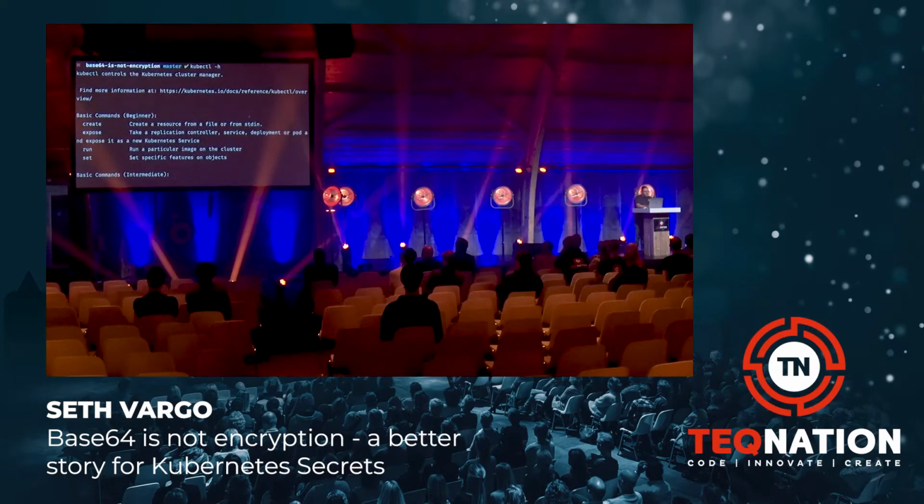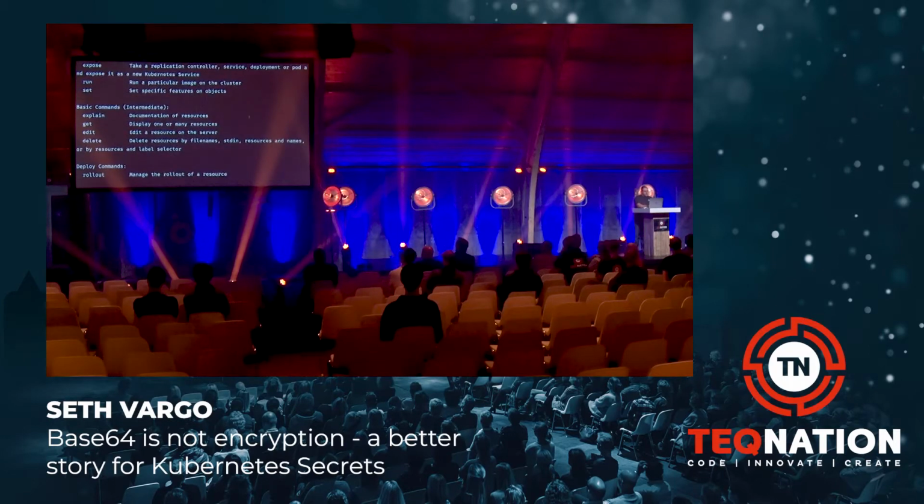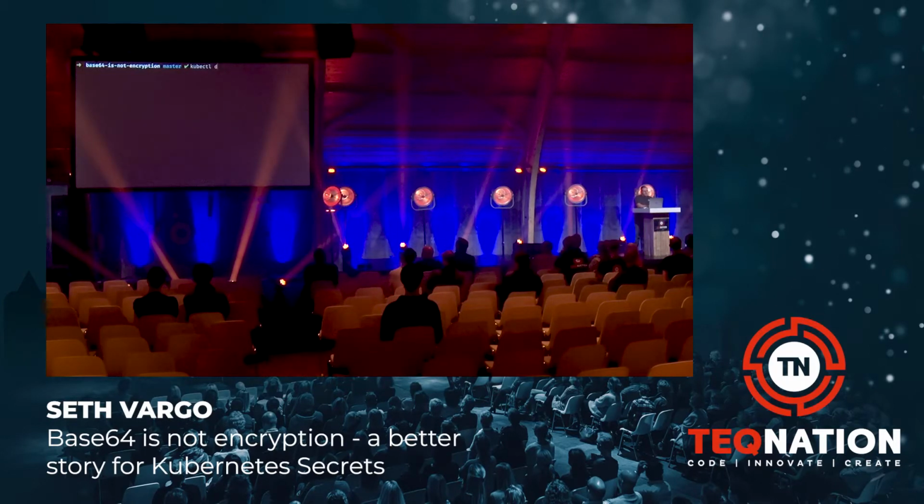Someone help me out. Describe. kubectl describe secret demo and my context. See, I told you I can't type. Secrets vault. Oh, I don't get back the plaintext. But you can see that the username and the password is like 9 bytes and 6 bytes.